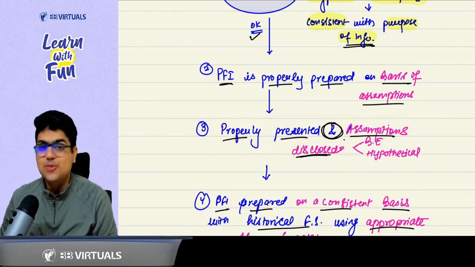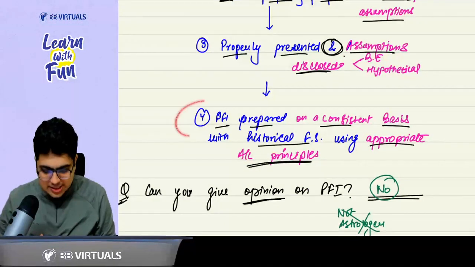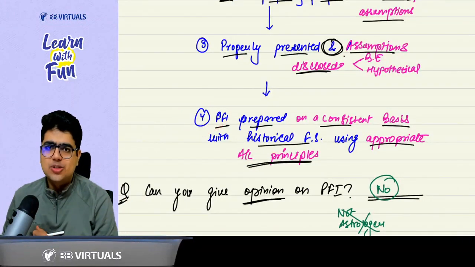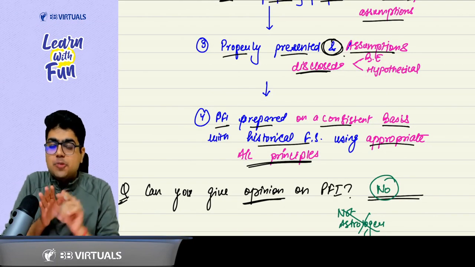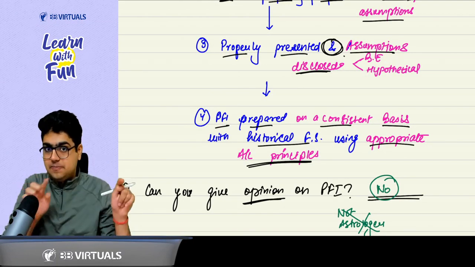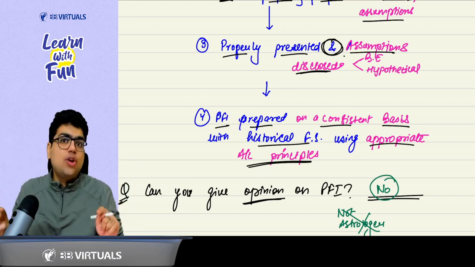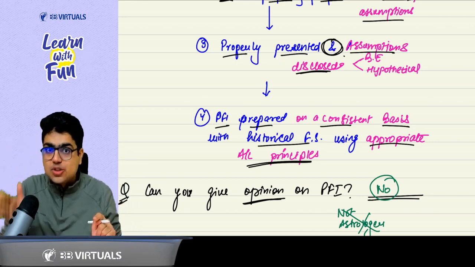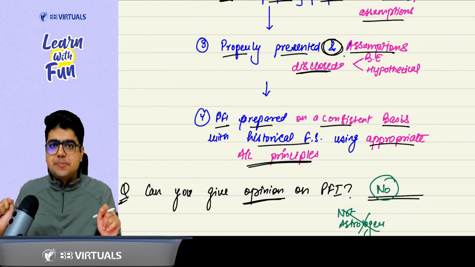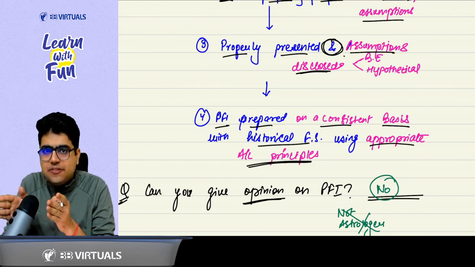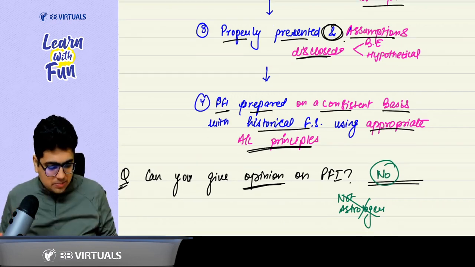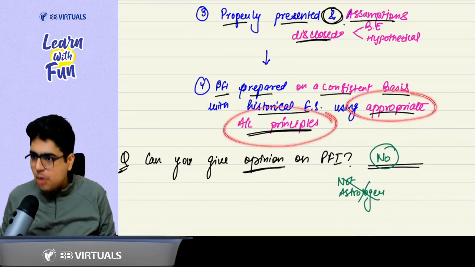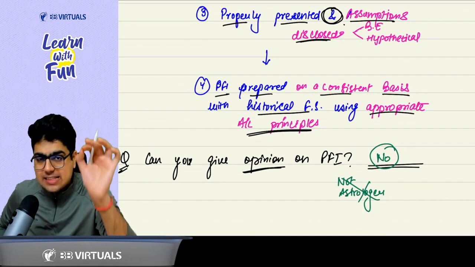And the last point was what? Based on this point, there was a question also in the notes at the end. Your prospective financial information should be prepared on a consistent basis. Sir, consistent with what? Consistent with the historical financial statements. Like in case of historical financial statements, you apply the Companies Act. You apply the accounting principles. Here also you need to apply proper accounting principles. Please give me an example.